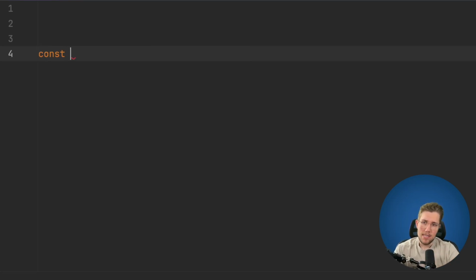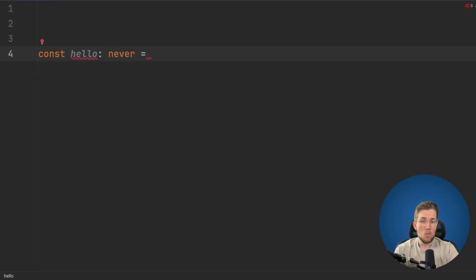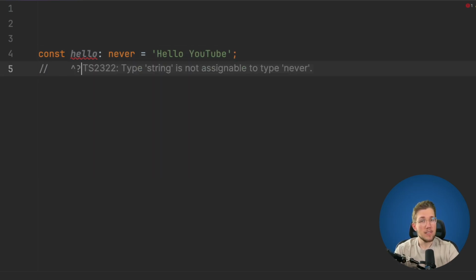What do I mean by this? Let's say we have a variable here, and let's call this variable hello, and we say this is of type never. Now, what I can't do is say hello YouTube, because as we can see here, string is not assignable to type never. If you think about it, the never type is more specific than the string type, so you can't assign something which is less specific to something which is more specific.